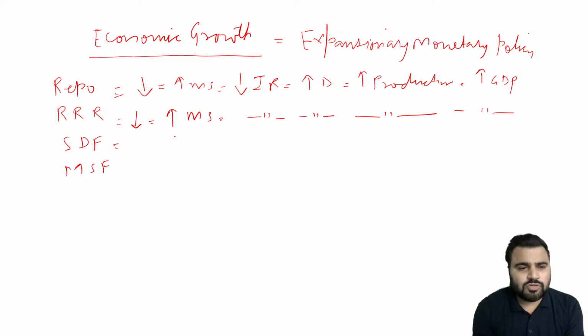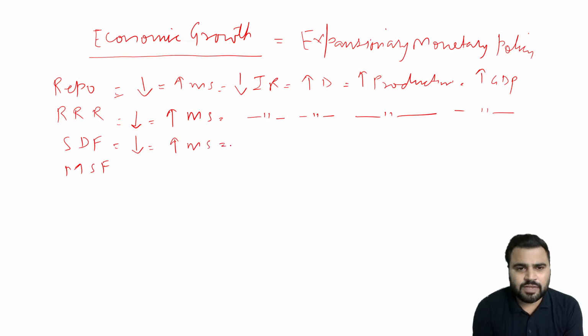Similarly, when we talk about the SDF, standing deposit facility, when the SDF rate is reduced by the Reserve Bank of India, banks hesitate to keep their funds with the Reserve Bank of India, since it is providing a very low interest rate on the money parked with it. So instead of keeping it with the Reserve Bank of India, they choose to give it to the public. So what will happen in turn? There is an increase in the money supply.